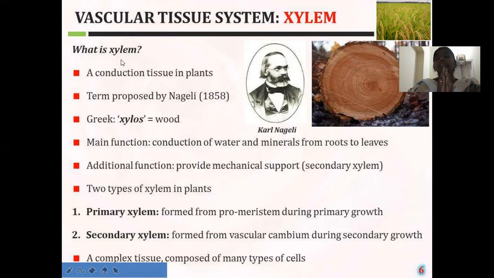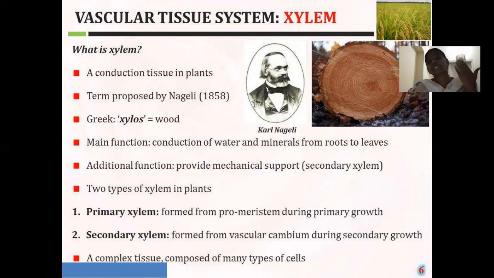This xylem is responsible for the conduction of water and minerals. The scientist Nageli gave a name to that tissue, that is the xylem.